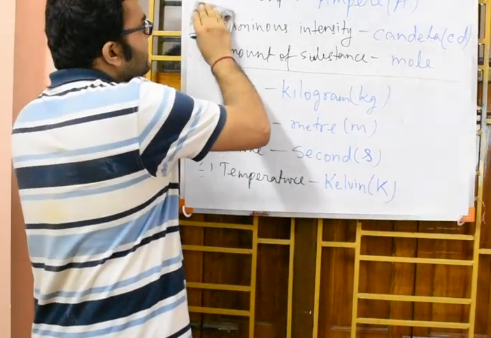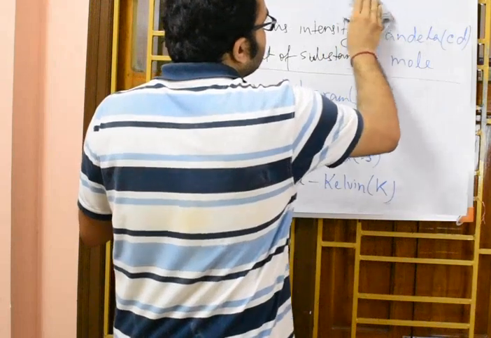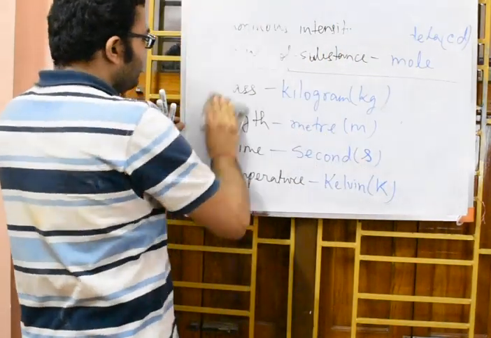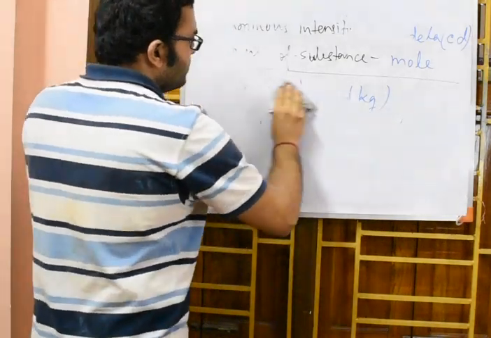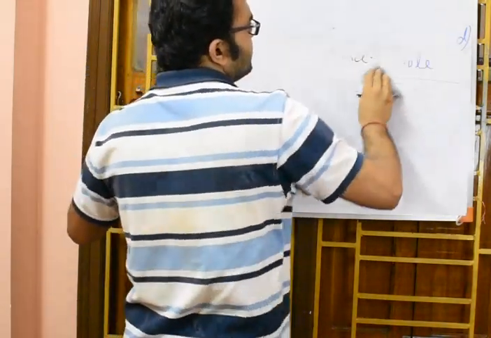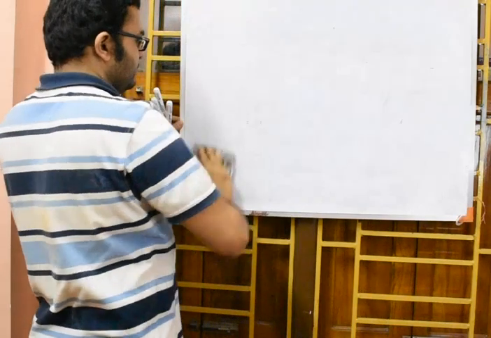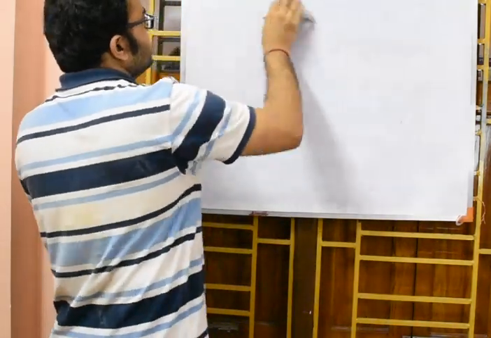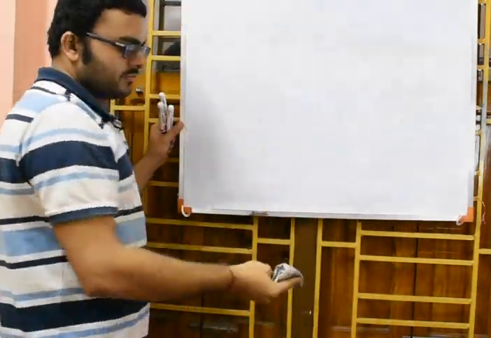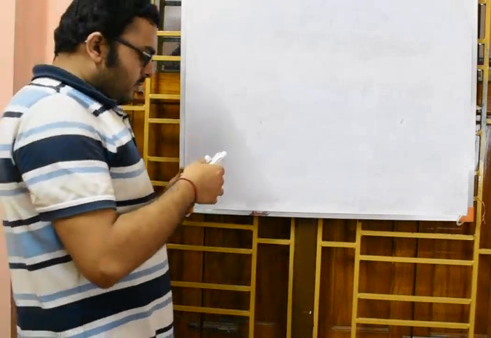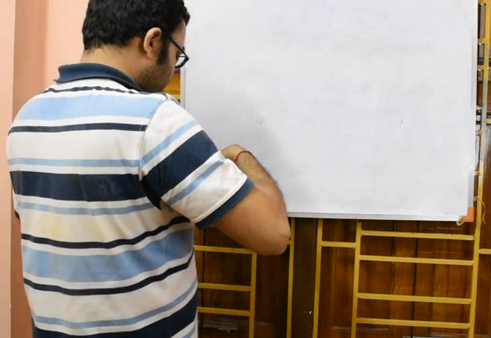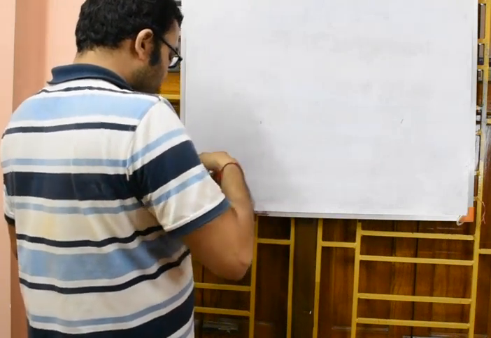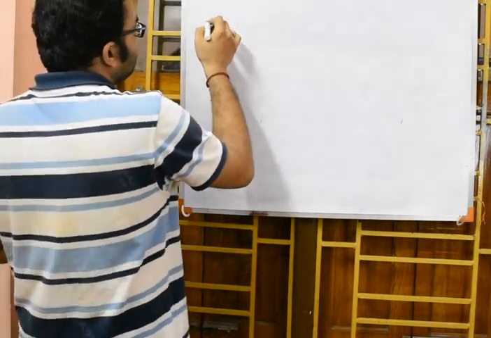So what are the units assigned to the supplementary fundamental physical quantities? There were two, if you have remembered it correctly.